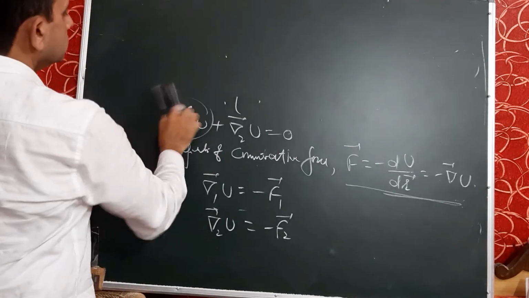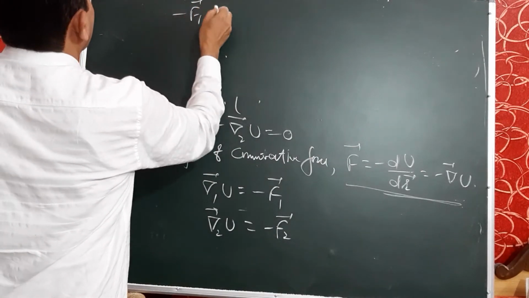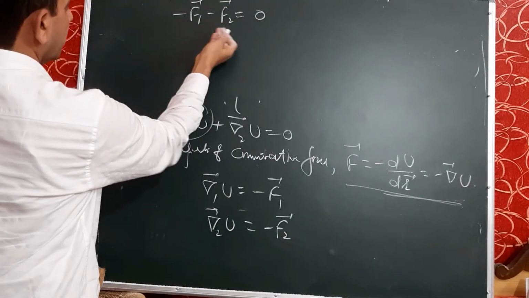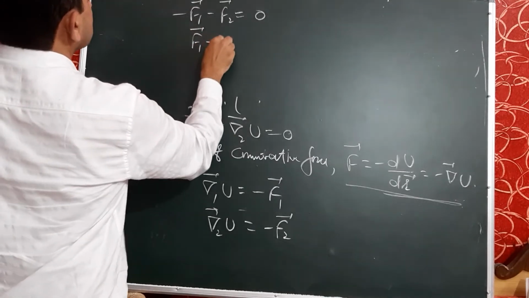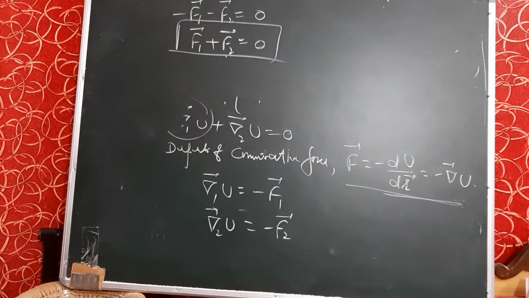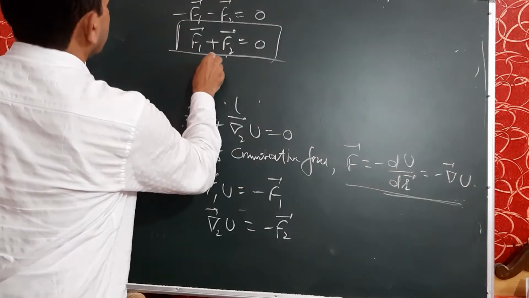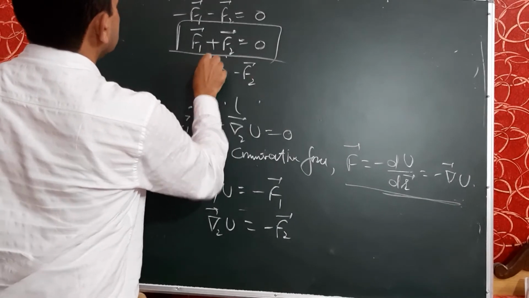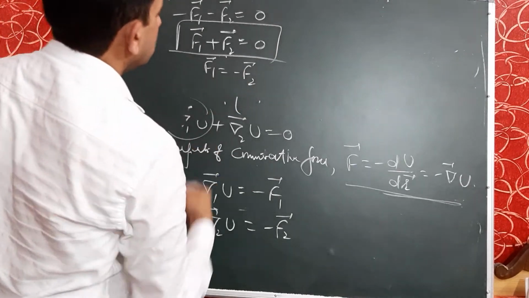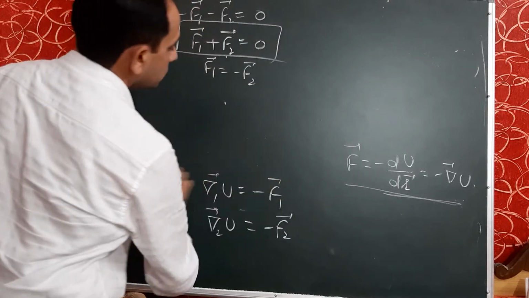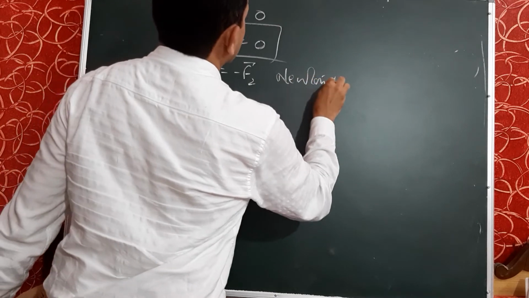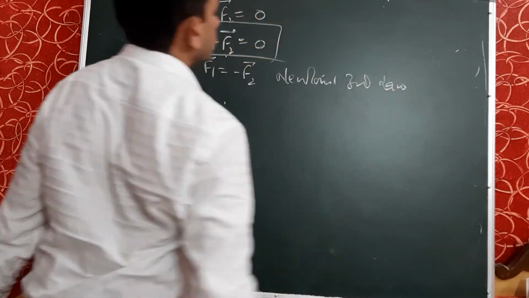So, minus f1 and minus f2 is 0, or taking minus 1 common, the remaining term is f1 plus f2 is equal to 0. It is again Newton's third law of motion, that is f1 is equal to minus f2, that is, for every action f1 there is an equal and opposite reaction, or action and reaction are equal and opposite. This is Newton's third law of motion.